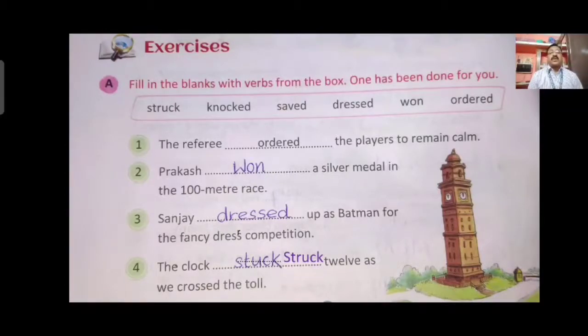Here also, D-R-E-S-S, dress is present form, past form is D-R-E-S-S-E-D, dressed. The clock struck 12 as we crossed the toll. Means the clock, generally when we see that clock is showing a particular time, that time it struck repeatedly. Strike is the present form, past form is S-T-R-U-C-K, struck.